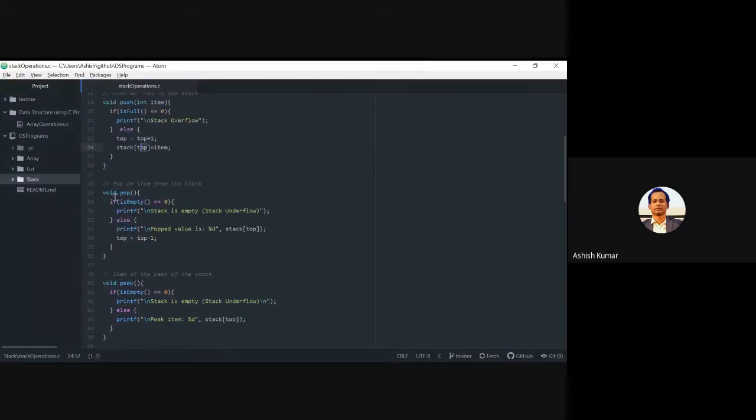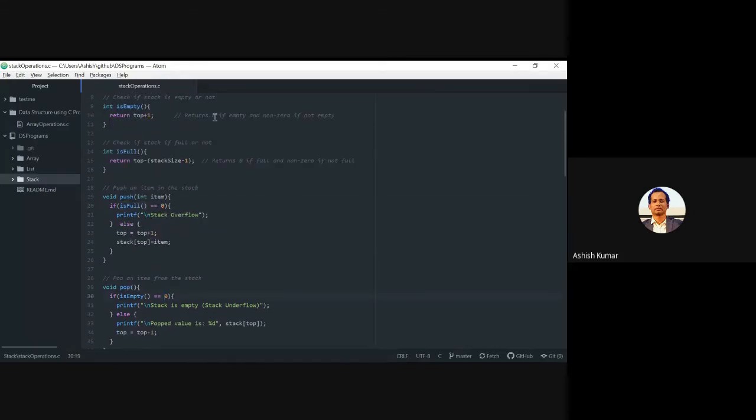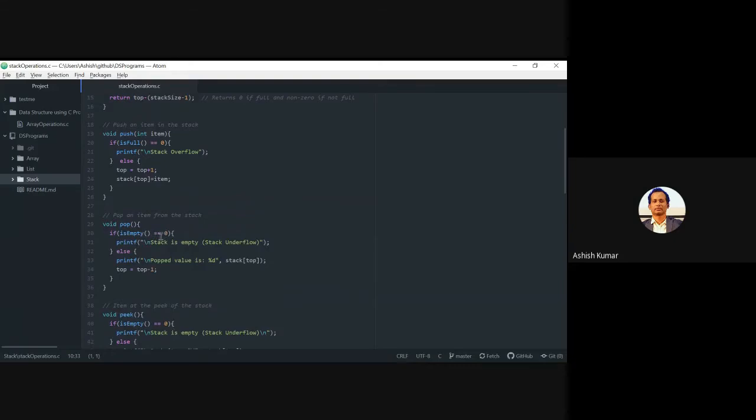Another function, pop, is going to check whether it is empty or not. If it is empty, your isEmpty check method is going to return 0. If it is equal to 0, then you are going to say stack is empty, and the situation is actually underflow. I can also write here stack is full. The stack is full, so you cannot push one more element, and that is nothing but a stack overflow situation.